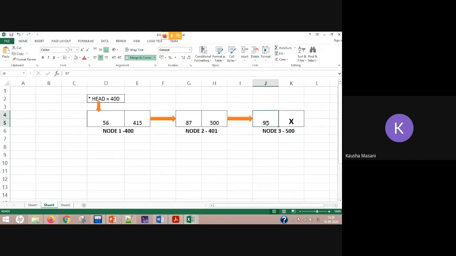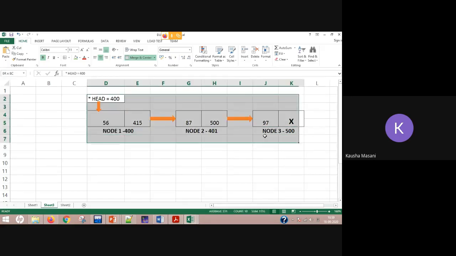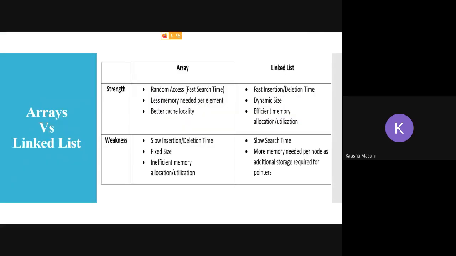Because I don't know where this node 3 is located, at which memory address. But in case of an array, you directly give the index value and you get the element. In a linked list, you have to traverse, and that traversal is time consuming. So that's why, in comparison to an array, it has slow search time.